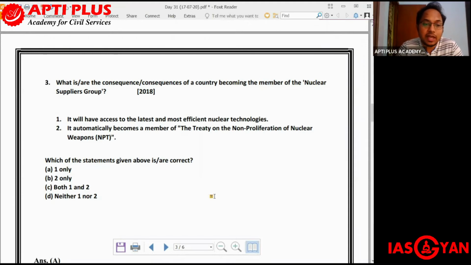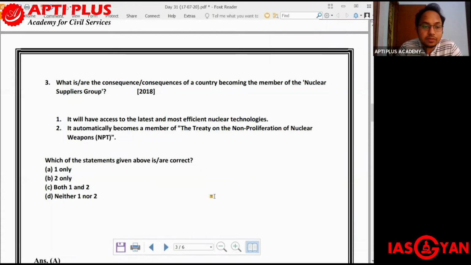Number one, it will have access to the latest and the most efficient nuclear technologies. And number two, it automatically becomes a member of the Treaty on the Non-Proliferation of Nuclear Weapons, or NPT. So when a particular country becomes a member of the Nuclear Suppliers Group, the first statement is that it will have access to the latest and the most efficient nuclear technologies. The second statement says it automatically becomes a member of the NPT. So which out of this is correct?